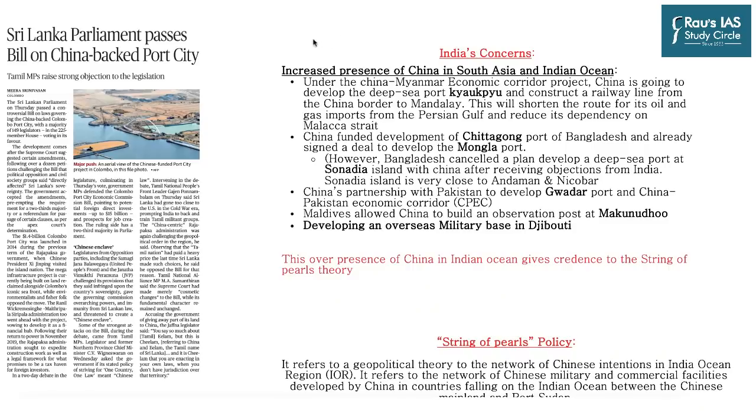Sri Lanka Parliament passes bill on China-backed port city, which appears on page number 11. The Sri Lankan Parliament has passed a controversial bill on laws governing the Chinese-backed Colombo Port City. Colombo Port City is a Chinese-funded tax-free enclave and international finance center built as Sri Lanka's answer to Dubai and Singapore. The proposed legislation, known as the Colombo Port City Economic Commission Bill, will govern the new Colombo Port City. Under this law, the port city will be administered by a commission with unprecedented powers to fast-track investment approvals. Many laws of the parliament would not apply to the port city.